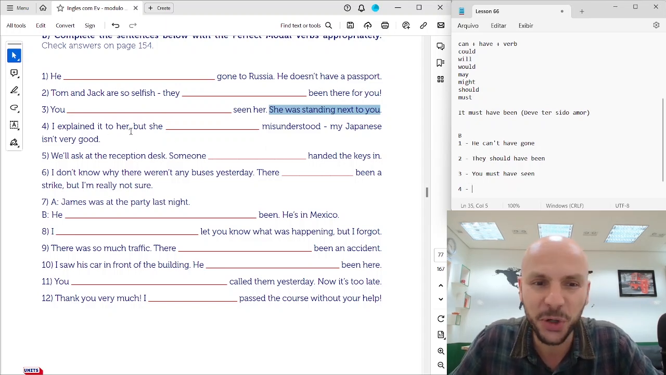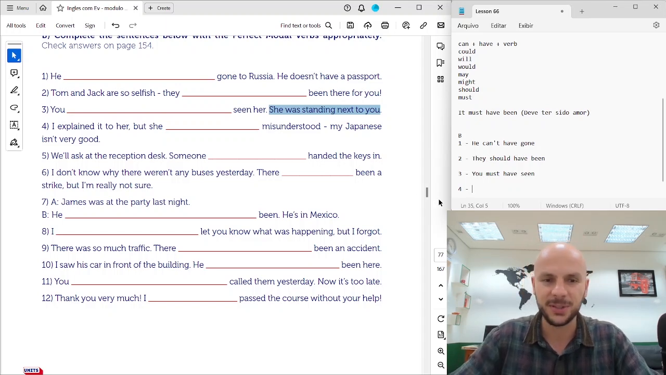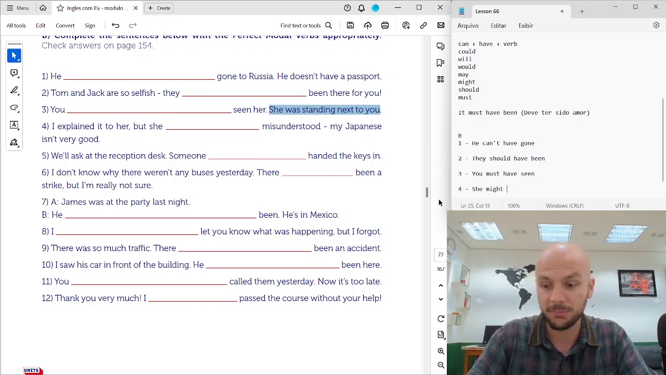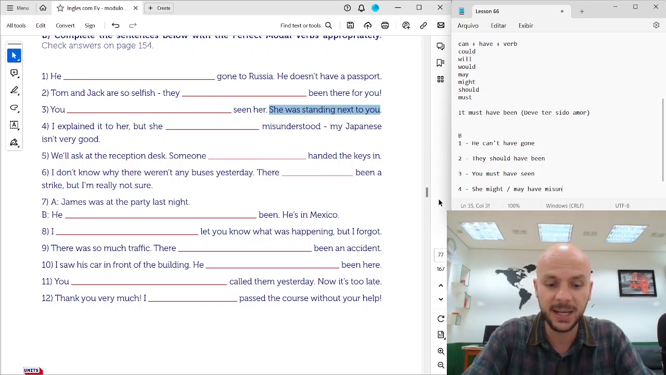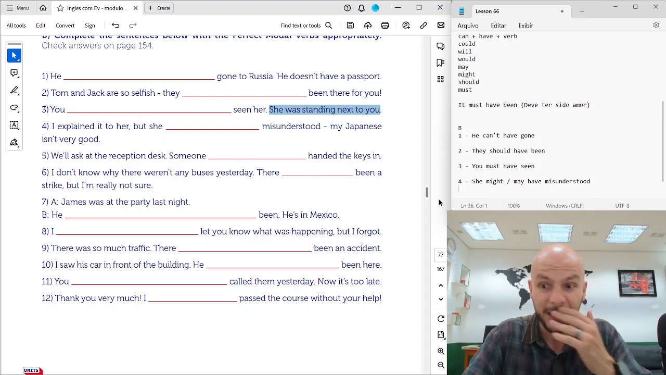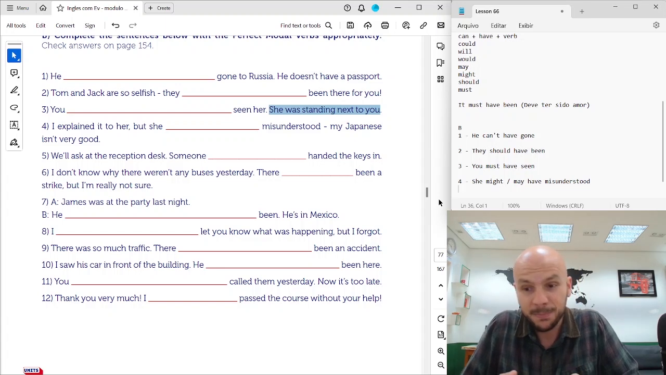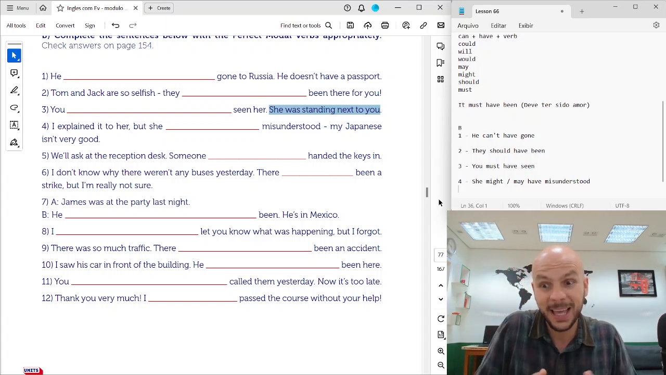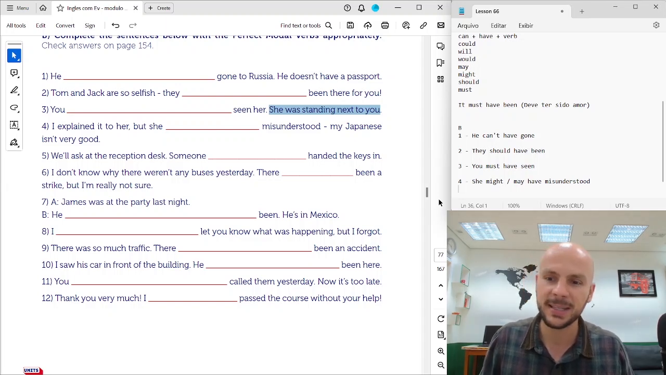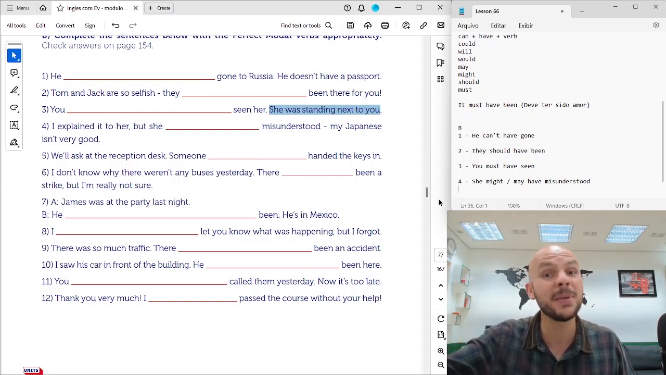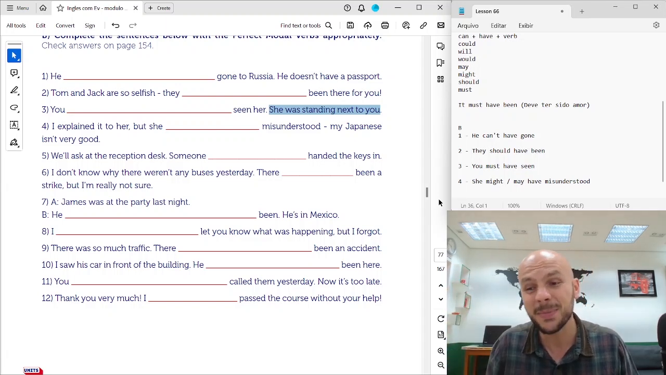I explained it to her, but she misunderstood. My Japanese isn't very good. So, she might or may have misunderstood. She might have misunderstood. Ela deve ter mal entendido. Ok? Ela deve ter confundido. She might have. Ok? My Japanese isn't very good. Okay? So it's a possibility. There is a possibility that she didn't understand me. She might have misunderstood me.